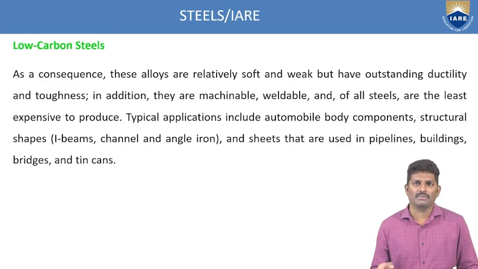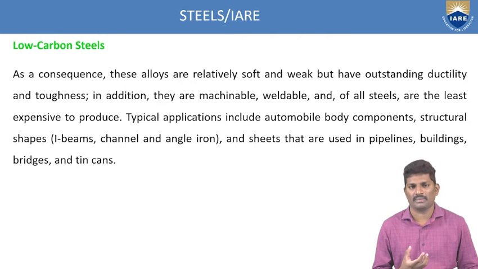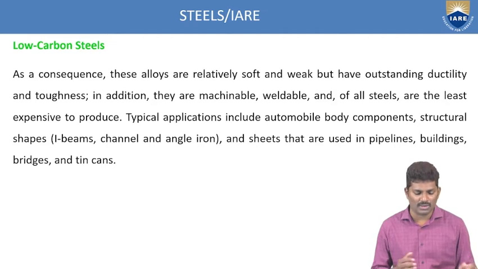Because of that, these alloys are relatively soft and weak, but have outstanding ductility and toughness. Because of the low percentage of carbon, they are soft and weak in nature. In terms of physical and mechanical properties, since the carbon percentage is very low, these tend to be weak as well as soft. Another advantage is that you have good ductility as well as toughness. These are some of the advantages as well as disadvantages of low carbon steels.